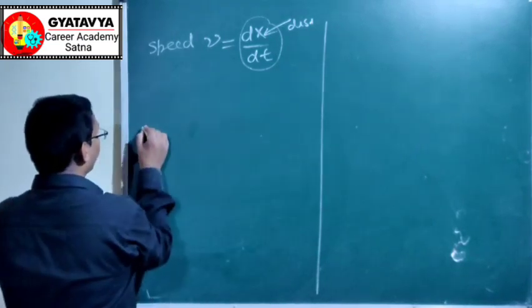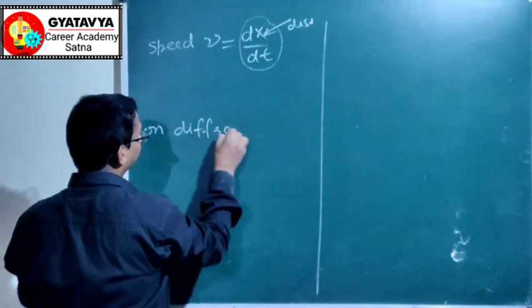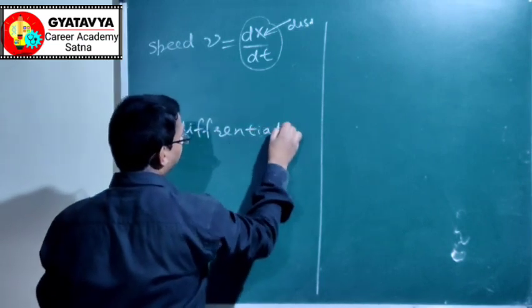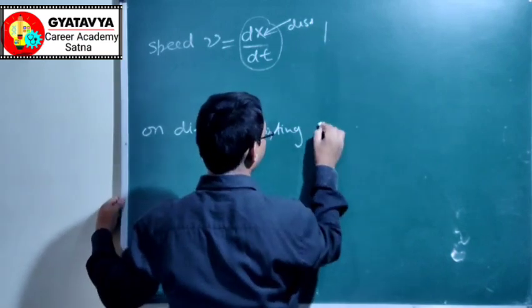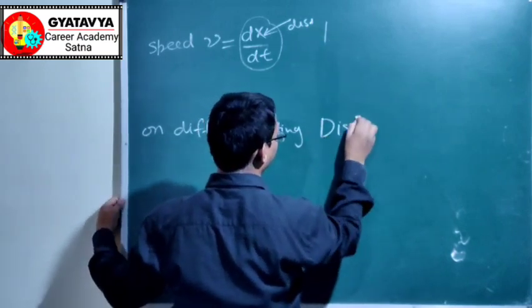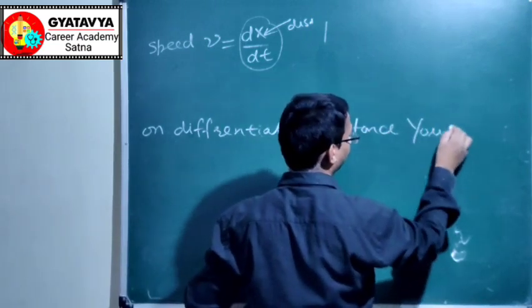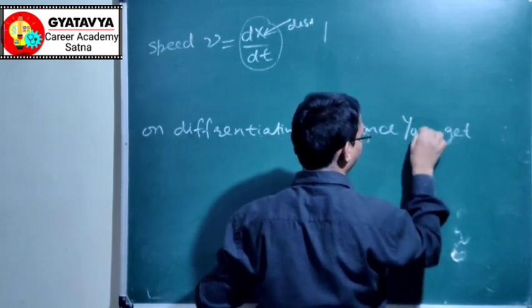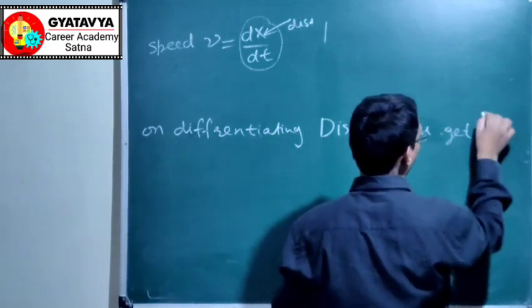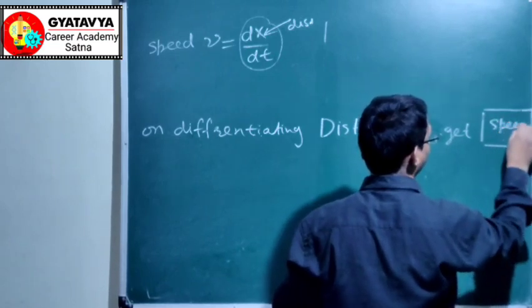So on differentiating distance, you get speed.